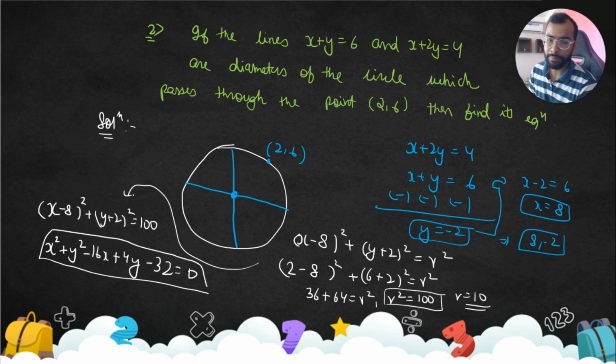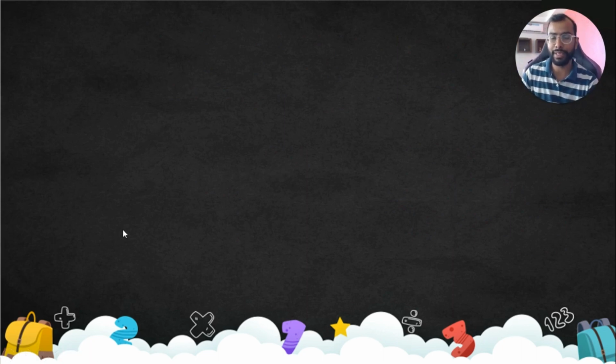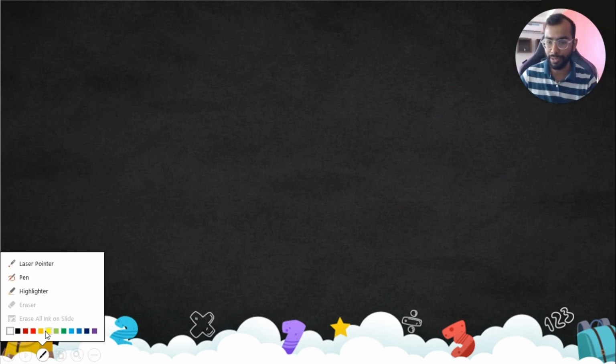Done. The basic concept is that two diameters are given, their intersection is nothing but the center, and from the center we can find the radius once another condition is given. One condition is given as (2, 6), so we can find the radius, and then the equation is known. Easy. Great. We can have a few more questions based on the same thing, but let's move towards one more type of equation of circle.